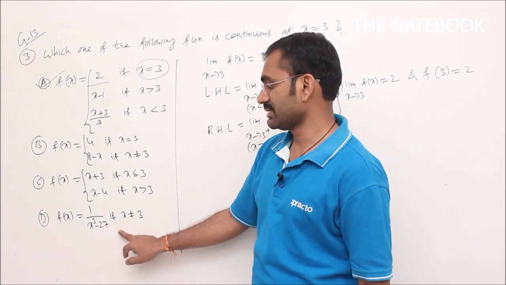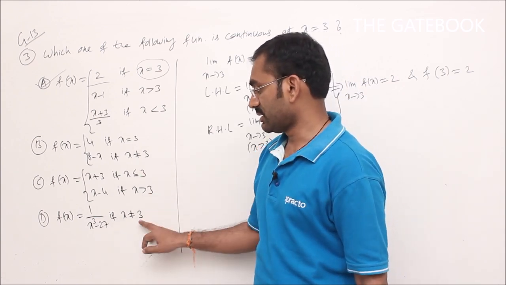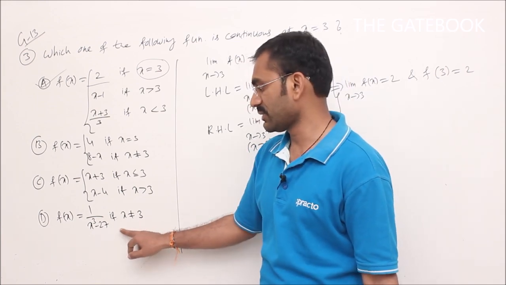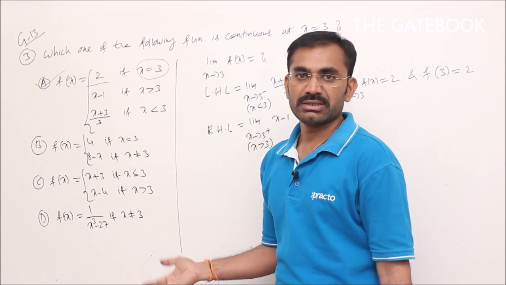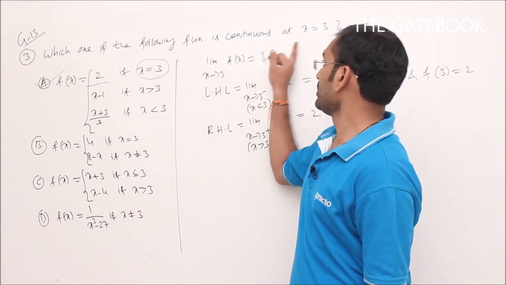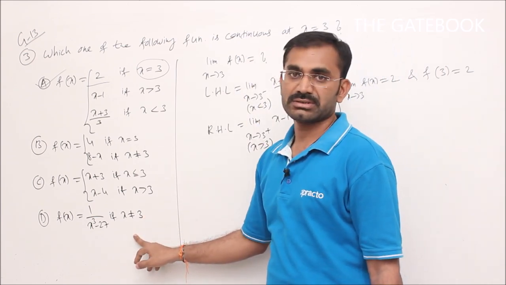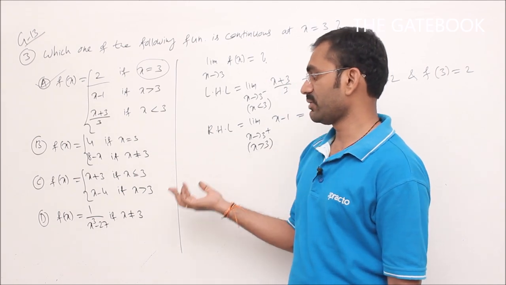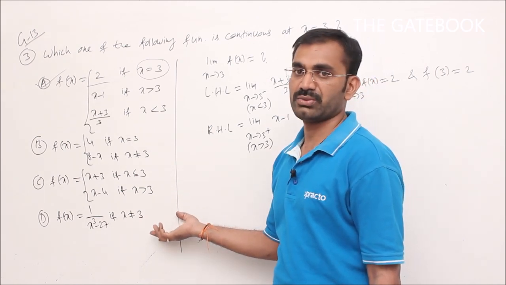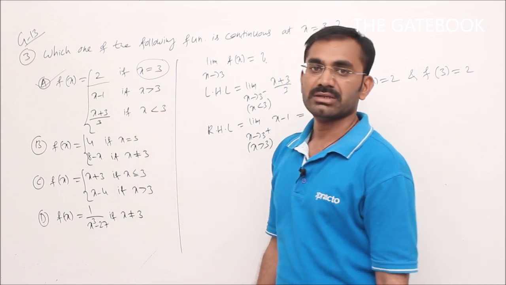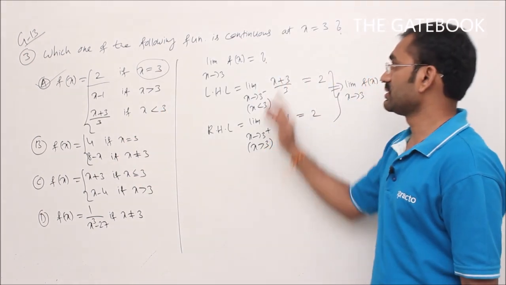So if the function value does not exist, then at that point the given function is always discontinuous, whatever the limit value may be, because the function value does not exist. That violates the condition of continuity, limit value equal to function value. Therefore, except option A, all the remaining options B, C, D are discontinuous functions at x is equal to 3.